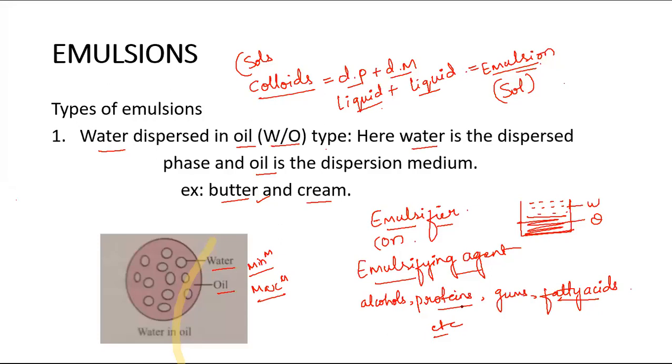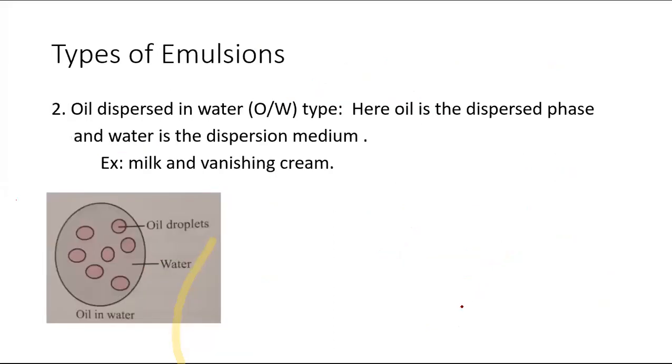And the second one is the reverse, that is oil dispersed in water, where oil is the dispersed phase and water is the dispersion medium. Here the maximum quantity will be water. In this diagram you can observe, water is more but oil is less. So this is the dispersed phase and this is the dispersion medium. This is of oil in water type.